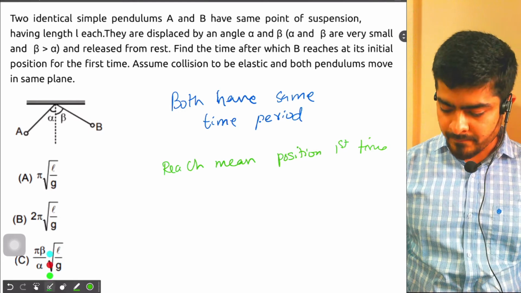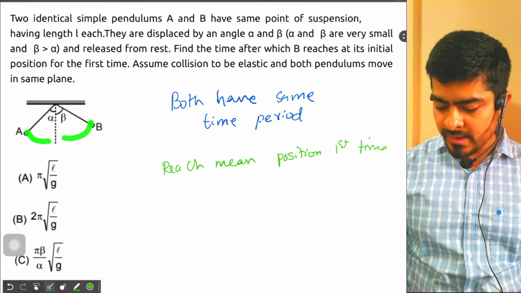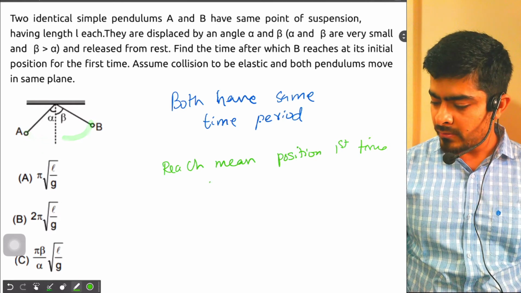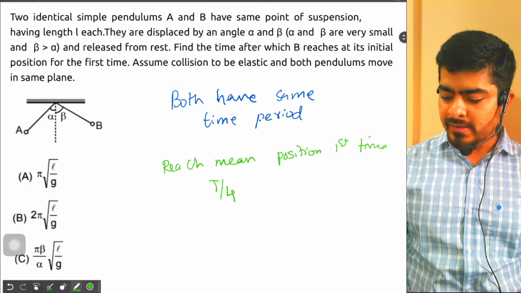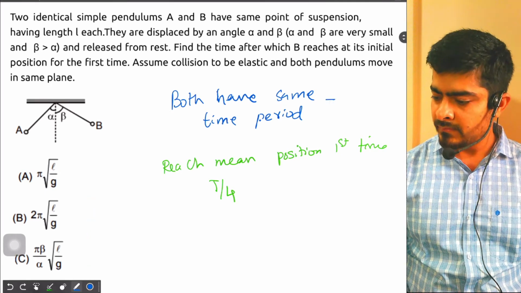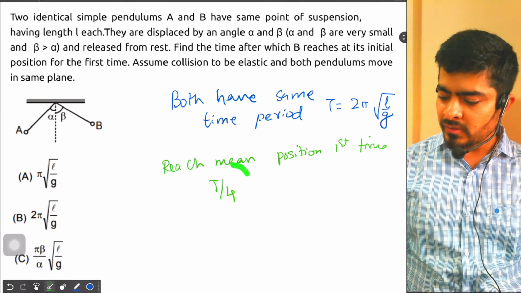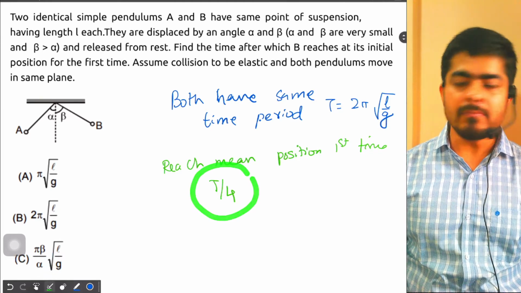They reach the mean position for the first time. After how much time? Right now they are at their amplitudes, so they reach the mean position in time T by 4, that is, time period by 4. But what is the capital T time period? Time period capital T will be 2 pi root of L by g. So they reach the mean position for the first time in time T by 4.